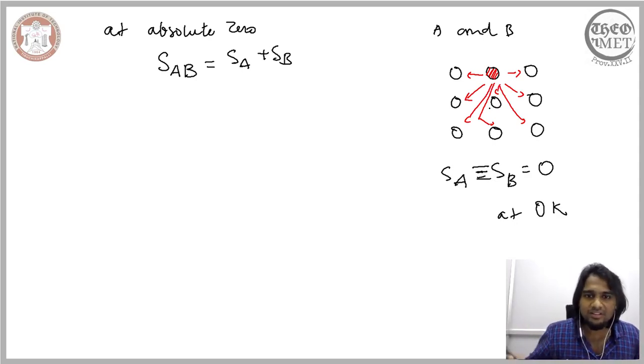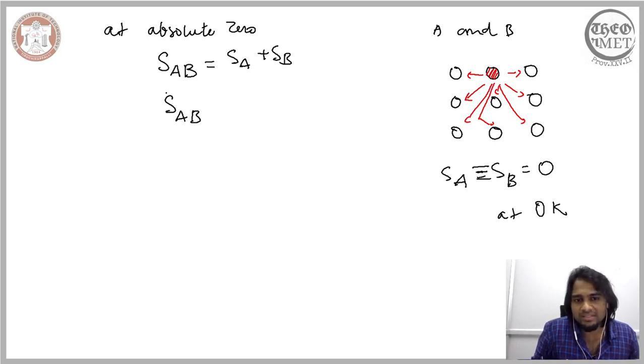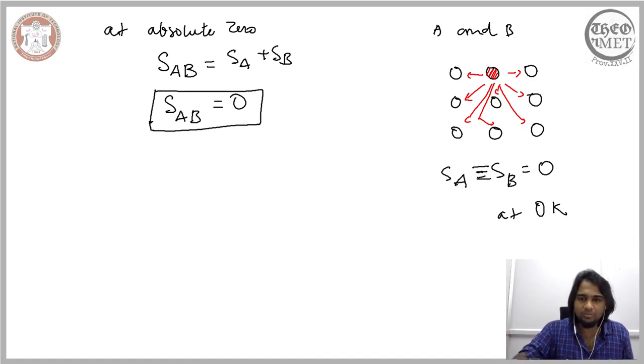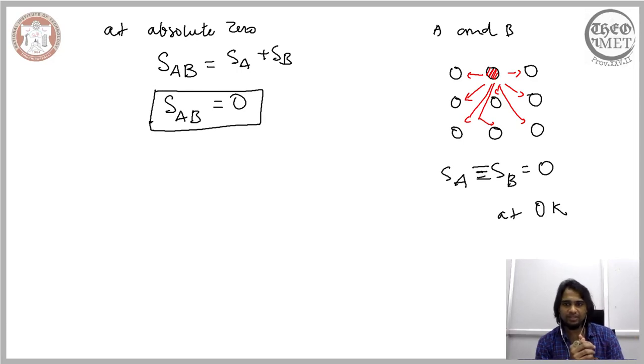Now when the entropy of the pure elements is 0 at absolute 0, then the entropy of the solution that results from it, be it a solid solution, so considering AB being the solid solution, will be equal to 0 as well. So what we have essentially found is that for a crystalline solid at 0 Kelvin, which is in equilibrium with the temperature, the solid can have one element, two elements, or any number of elements.